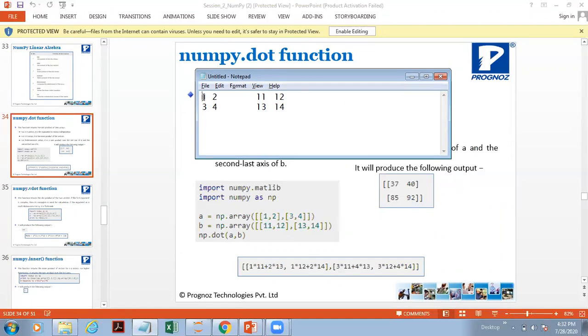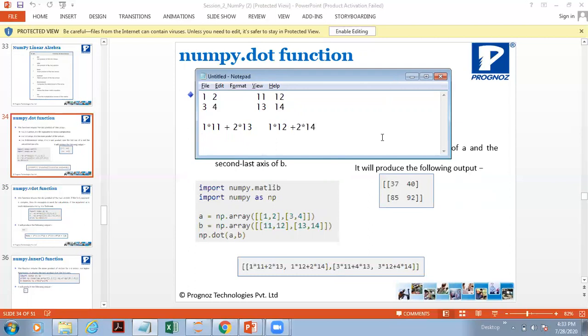So what is done, this first row is multiplied with the first column. No, sorry, first row is multiplied with the first column. So this will be 1 into 11 plus 2 into 13. First row is being multiplied with the first column, and after that the first row is multiplied with the second column, meaning 1 into 12 plus 2 into 14.